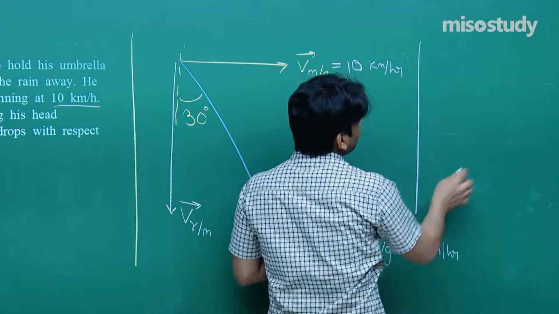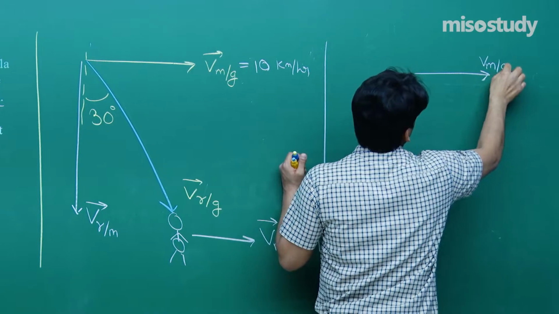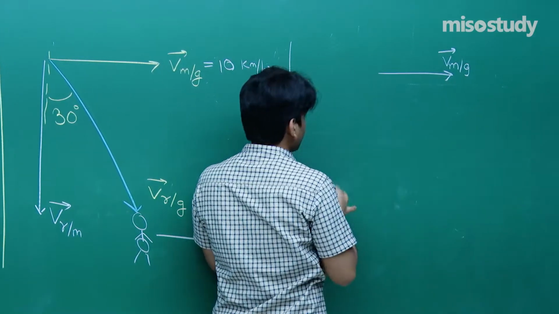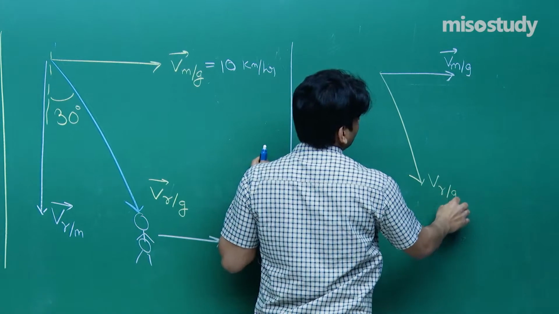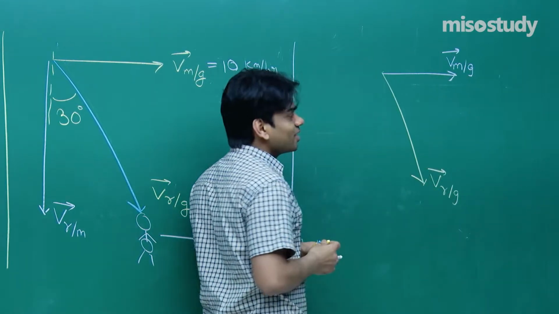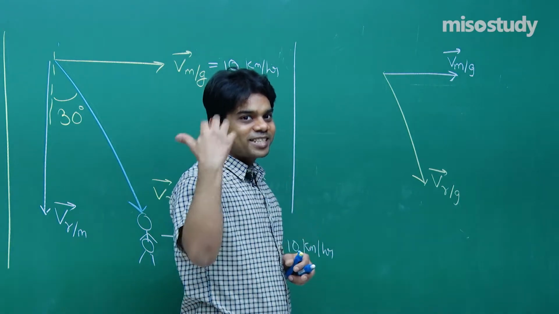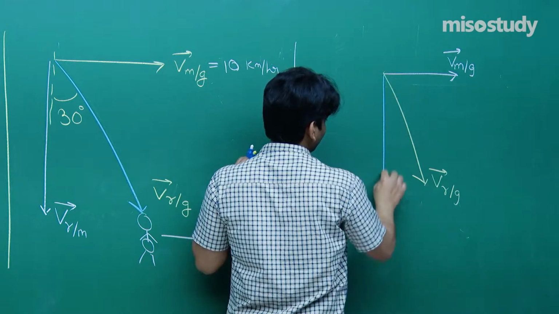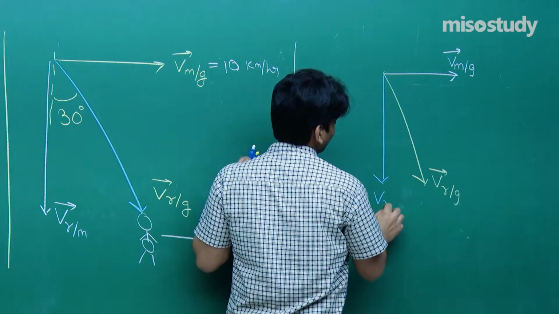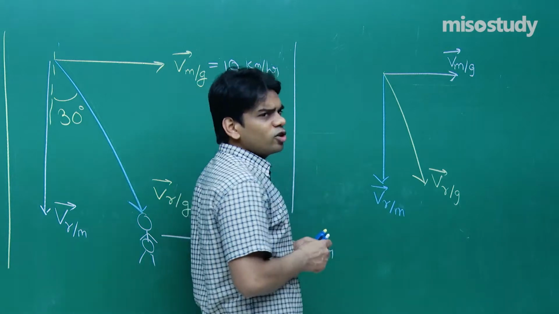Now first of all, the man starts running. This is the velocity of man with respect to ground. The raindrops are falling in this manner. This is velocity of rain with respect to ground. And now you see, he feels that the raindrops are hitting his head vertically. Hence, we can show that this will be the velocity of rain with respect to man. Now let me write on the magnitudes.